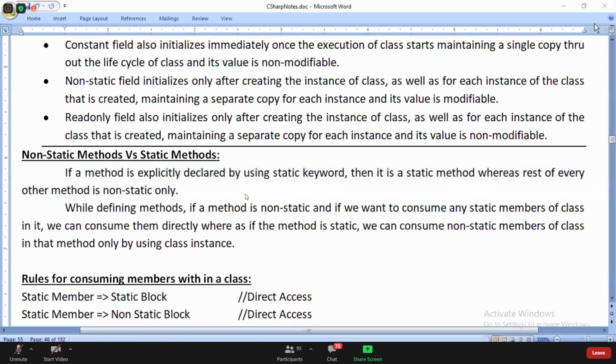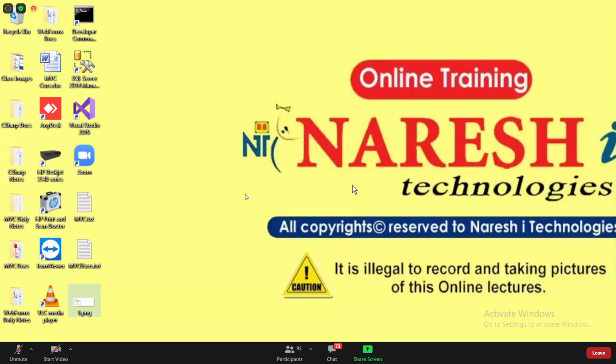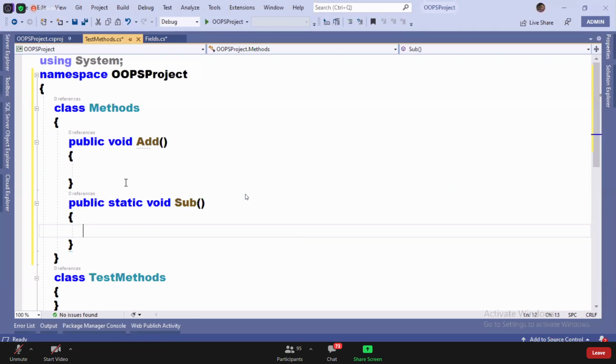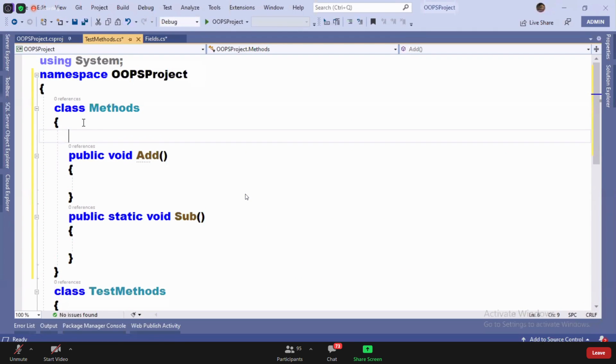Okay, now next. Actually, there is not much difference that I require to give an explanation about in this, guys. There is only one point you require to understand. That's all. What is that?